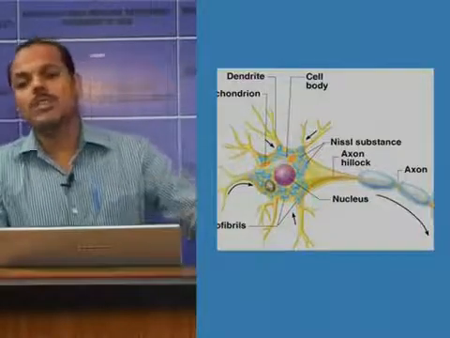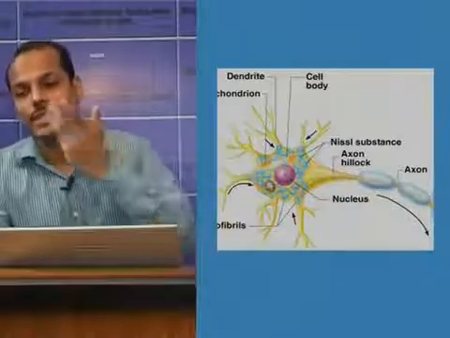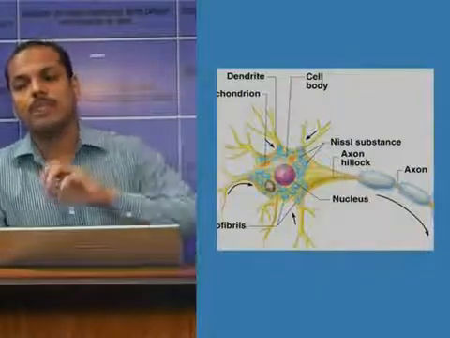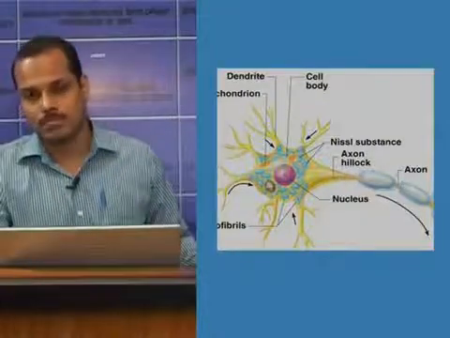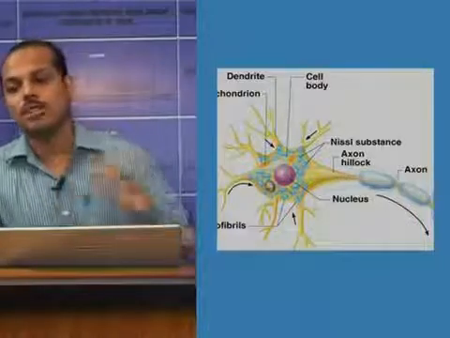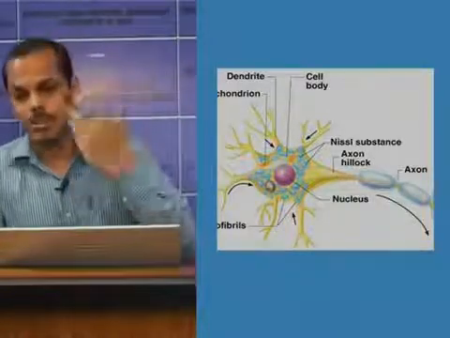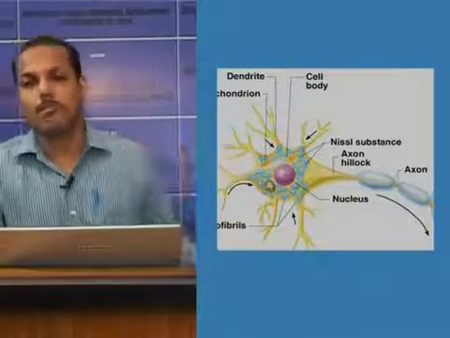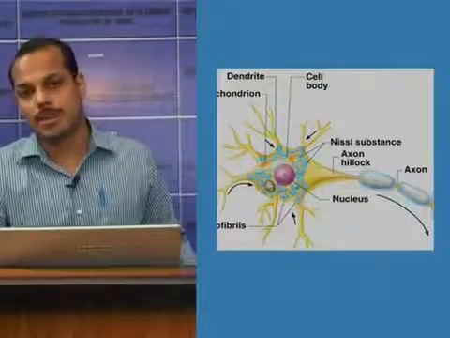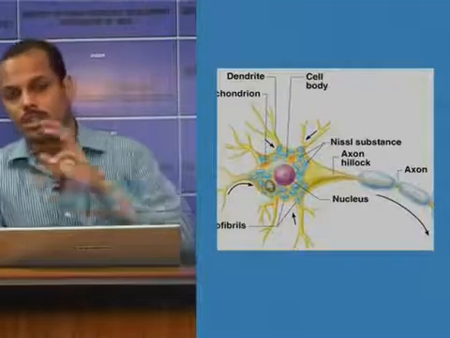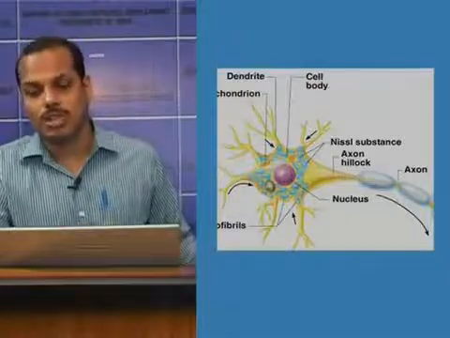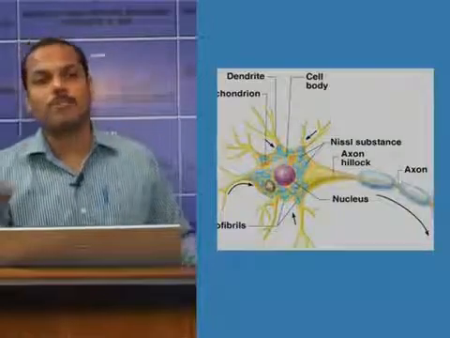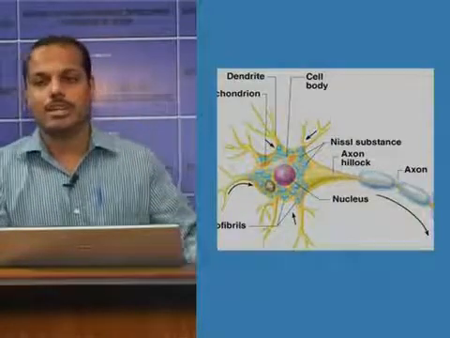When the neuron gets fatigued, or any injury or anoxia is there, at this time the Nissl granules disappear, and once there is a recovery, the Nissl granules reappear. So Nissl granules are seen all around the cell body except at the axon hillock, and they disappear and reappear following fatigue or injury and after recovery.